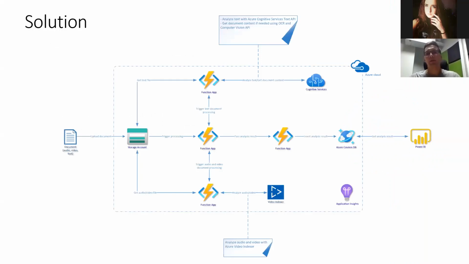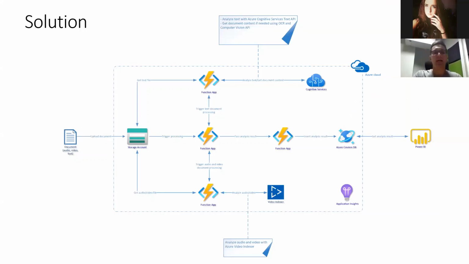Now, when we talk about the solution architecture presented on this diagram, you can see that most of the services are PaaS services, so platform as a service, available in the Azure cloud. And we also decided to use serverless, so Azure Durable Functions in this case, which I mentioned before. Right now we can discuss the process and why we decided on Azure Durable Functions here.